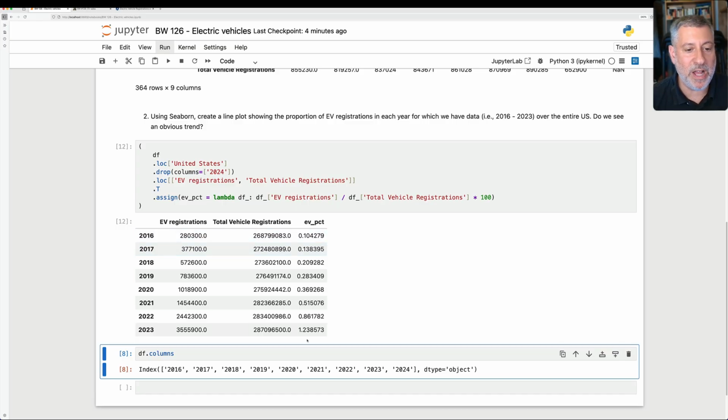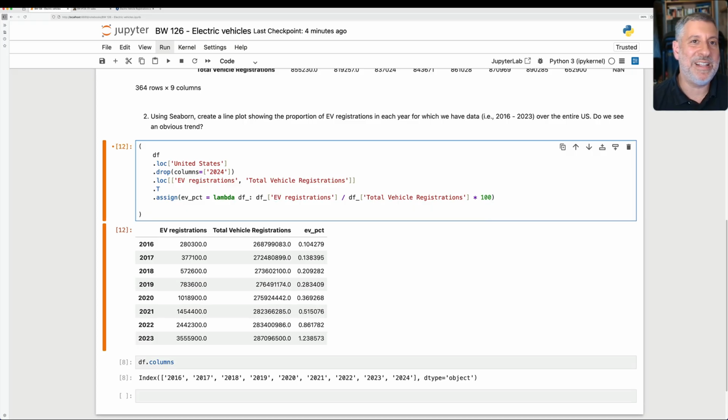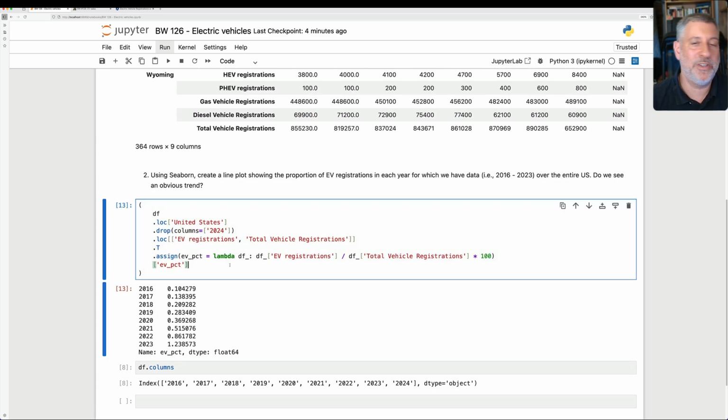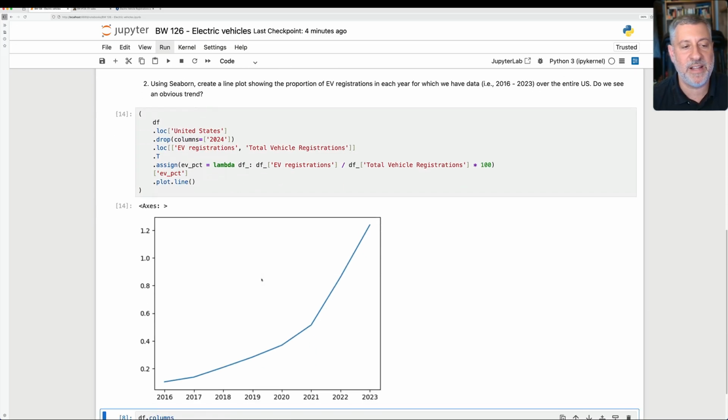We can even see that it's going up. How much is it going up? We're going to see in just a moment. Then I just want that last column, so I'm going to grab it with EV PCT inside of square brackets. Now I have that. Now it's a series because each column is a series. And now I want to plot it. Now I could say .plot.line. There's nothing wrong with that. I get a nice line plot.